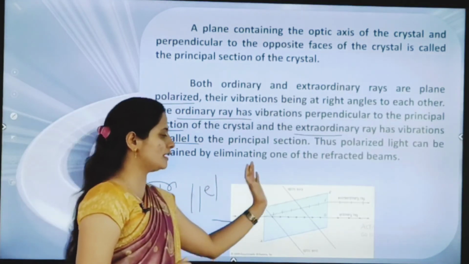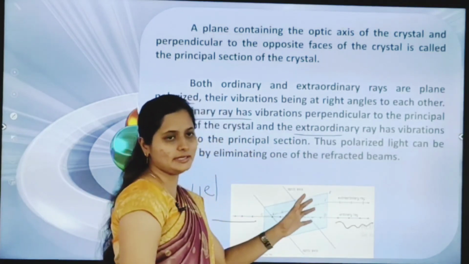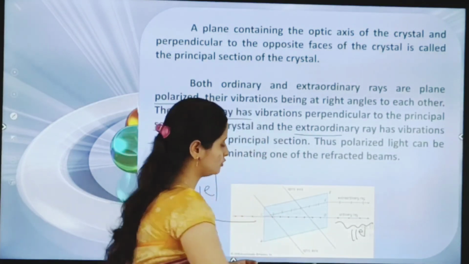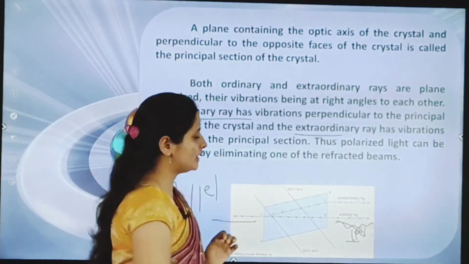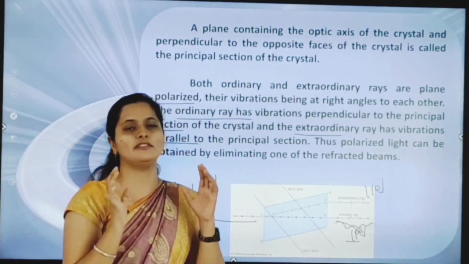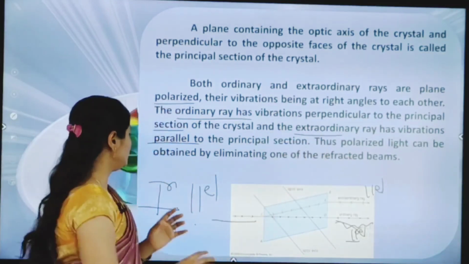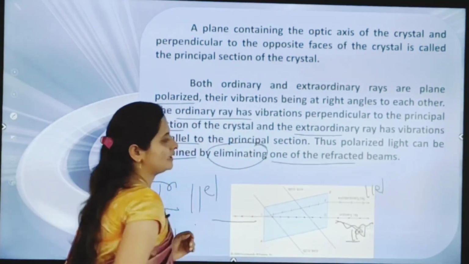By passing through the crystal, the ordinary ray we get has perpendicular vibration, and the extraordinary ray has parallel vibration.